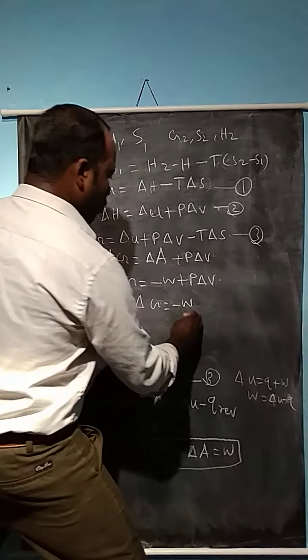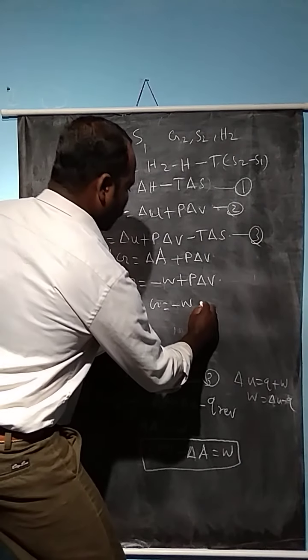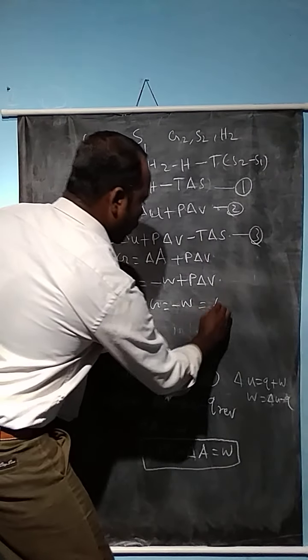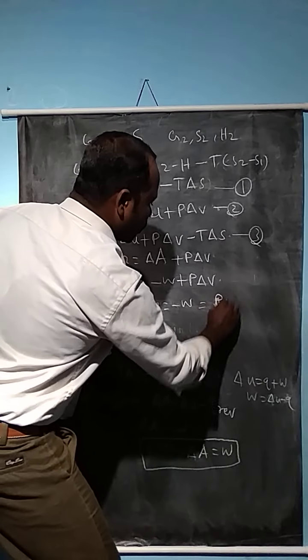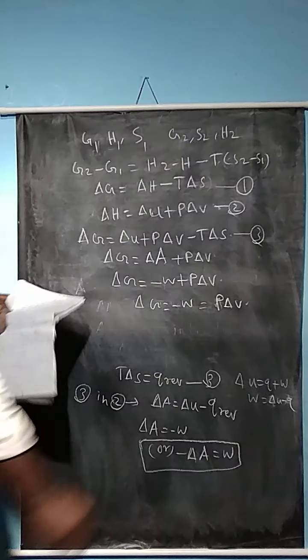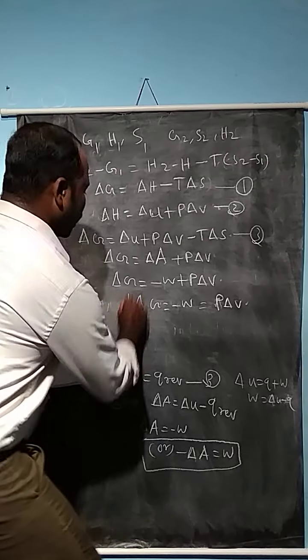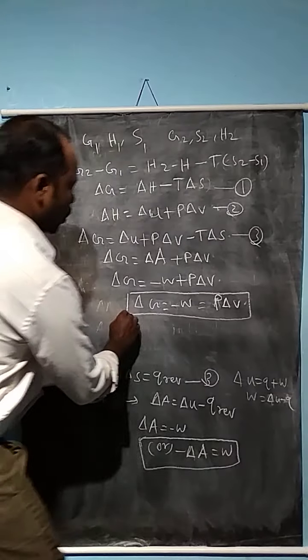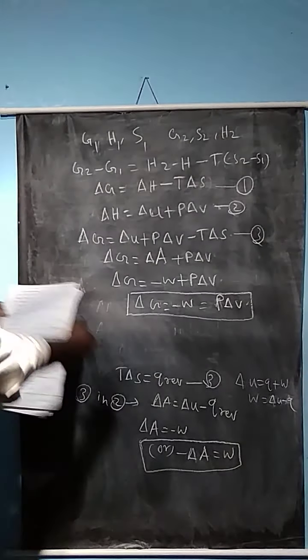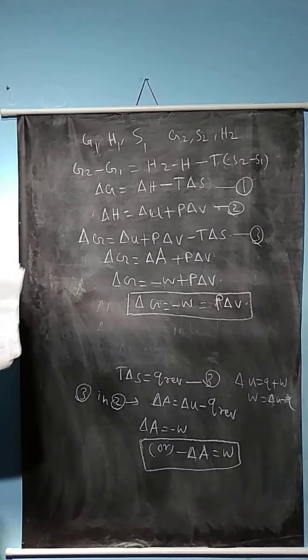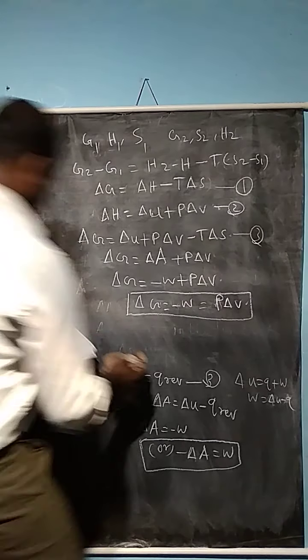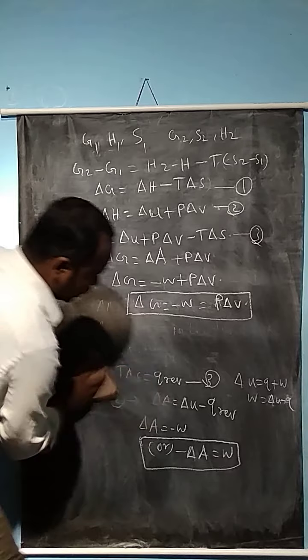Or W is equal to minus P delta V. We can remember that W is equal to P into delta V. This is the equation of Gibbs free energy, which relates the Gibbs free energy with the maximum work done by the system alone. Now, the variation of free energy change with respect to temperature and pressure.